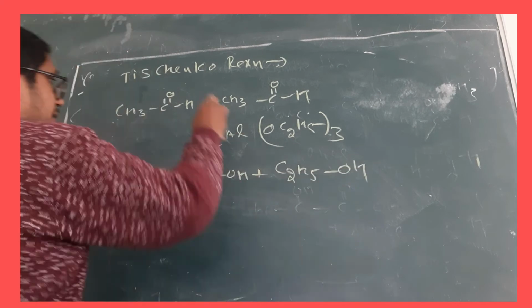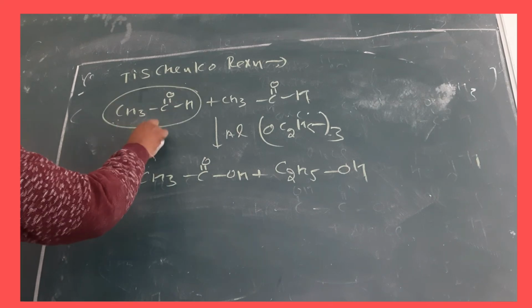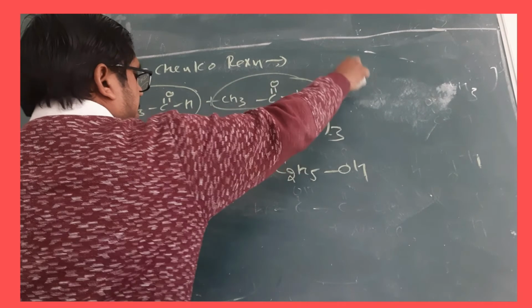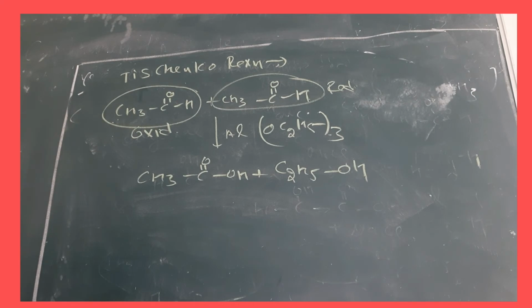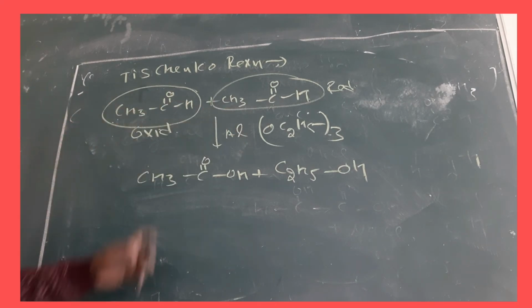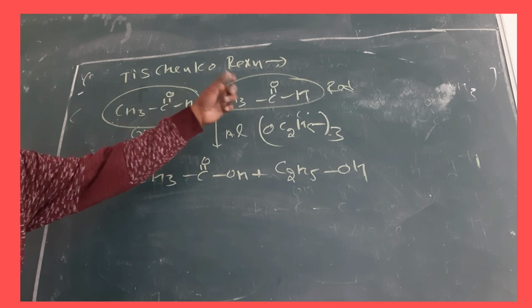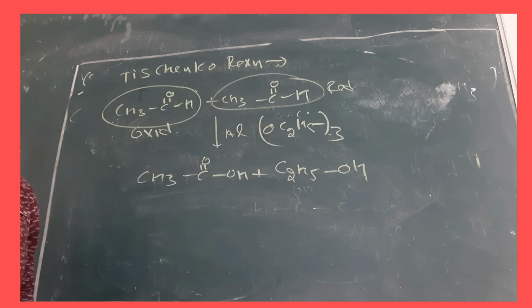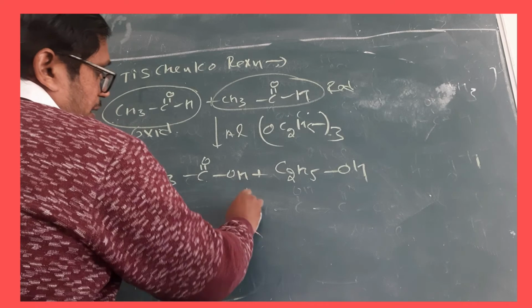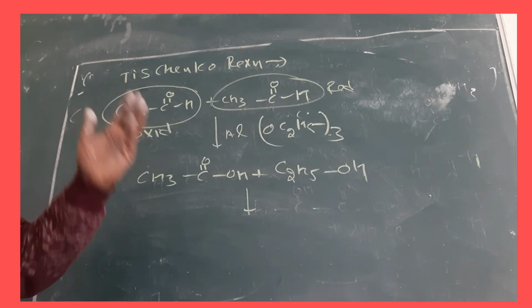How did it form? The same thing happened: one is undergoing oxidation and one is undergoing reduction. It is a Cannizzaro reaction, but a special case in the presence of aluminium ethoxide. This one forms the carboxylic acid, and this is the alcohol.